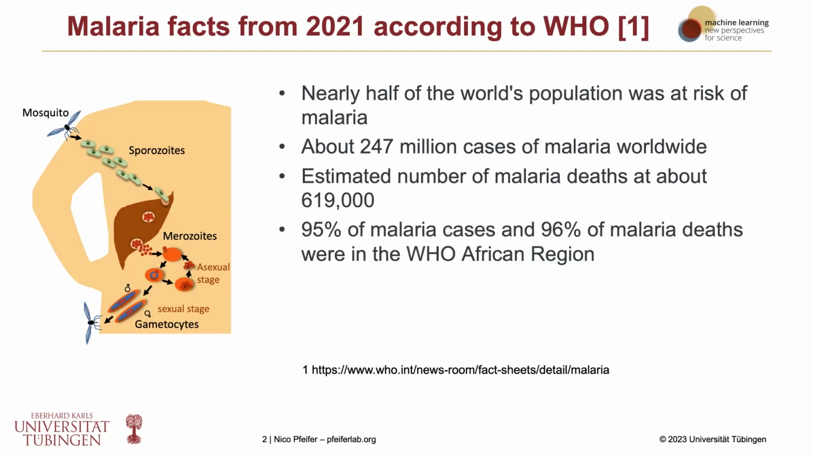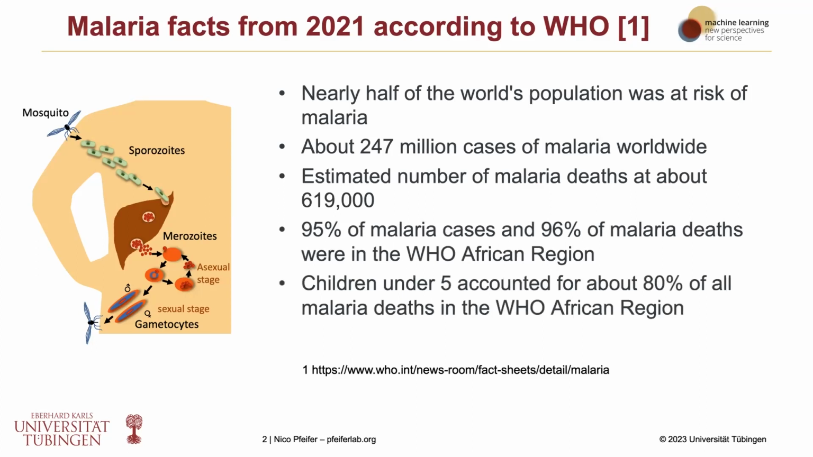And the WHO African region is most affected by this. So 95% of malaria cases and also 96% of malaria deaths are in that WHO African region. And children under the age of 5 are disproportionately affected by the disease. So they account for about 80% of all malaria deaths in the WHO African region.